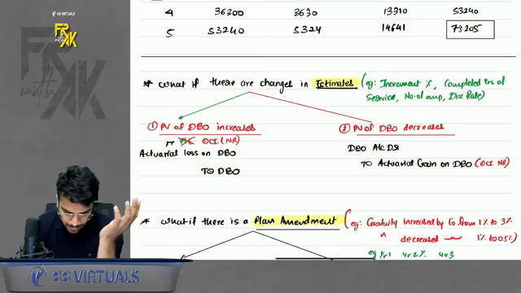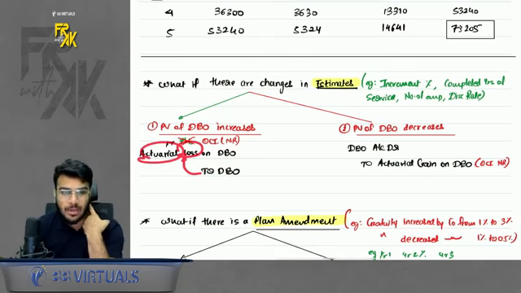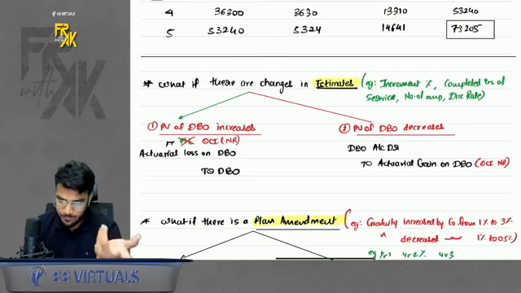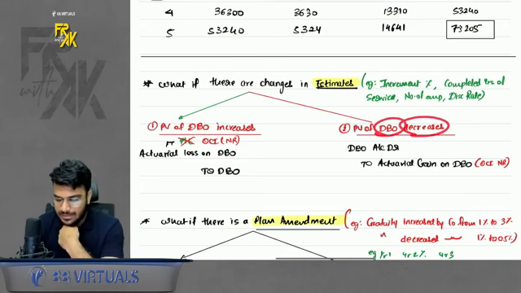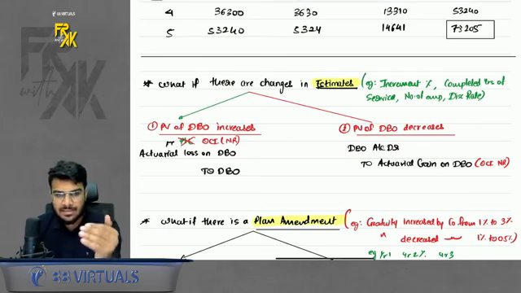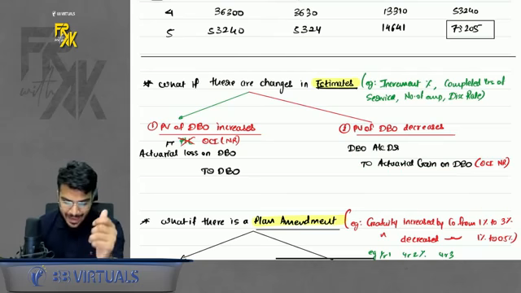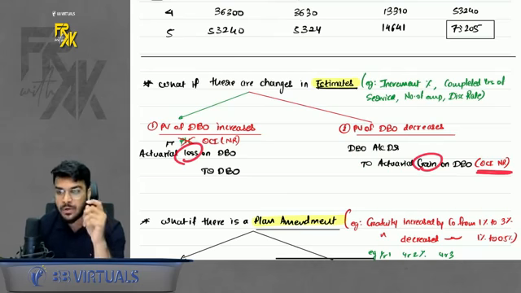Now, what will I debit? We will debit actuarial loss on DBO. Why loss? If liability increases, then it is a loss for you. Then if DBO decreases, debit the DBO, and if liability is decreasing, it is a gain for you. So credit actuarial gain on DBO. Where will this actuarial gain or loss be transferred? It will be transferred to OCI.